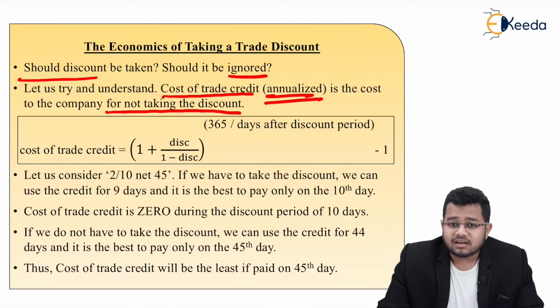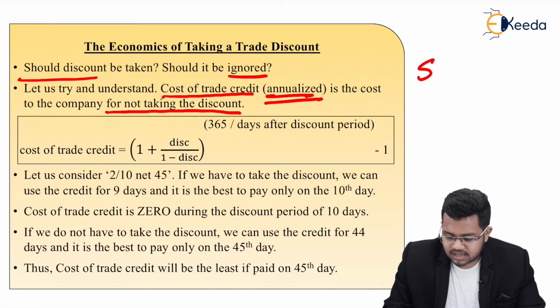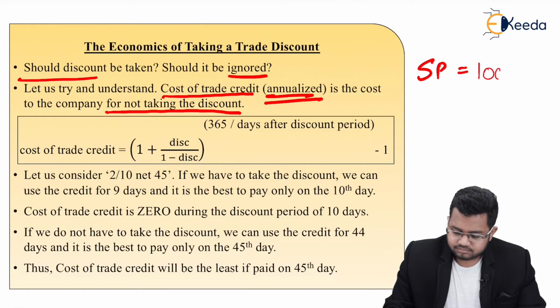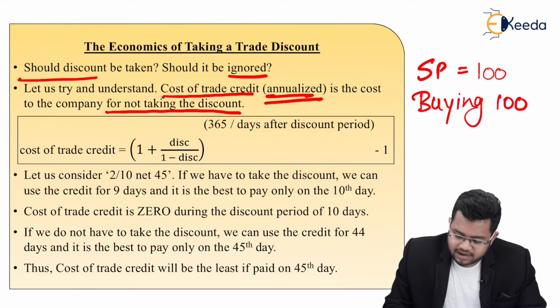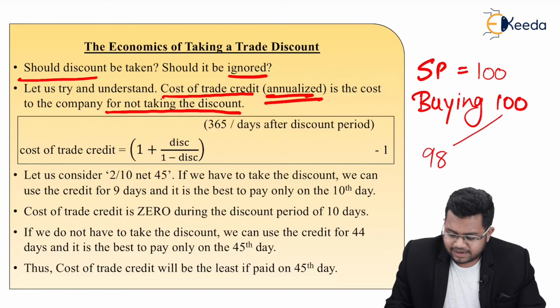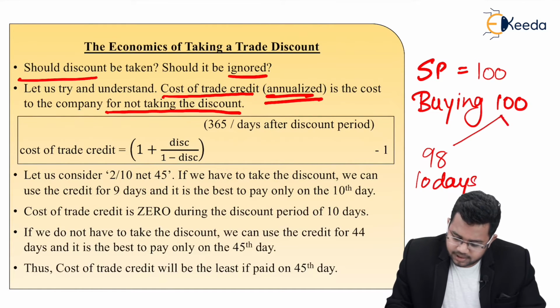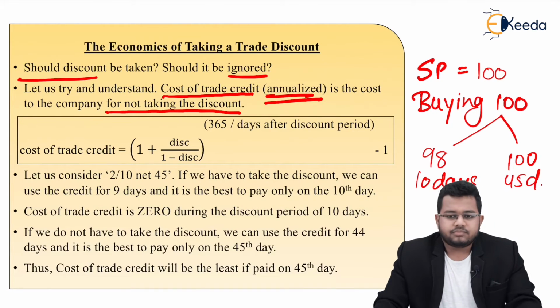If you would have taken the discount, you would have paid less. Let's understand, if the selling price is 100, meaning you are buying it for 100, and you are getting a 2% discount, let's say 98 if you pay in 10 days, or you pay 100 in 45 days.